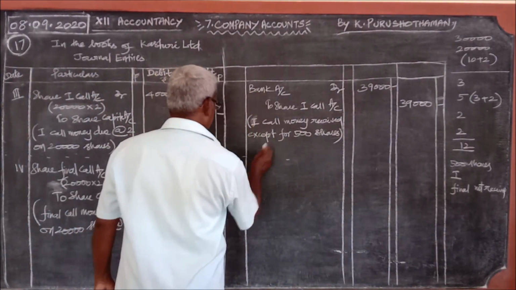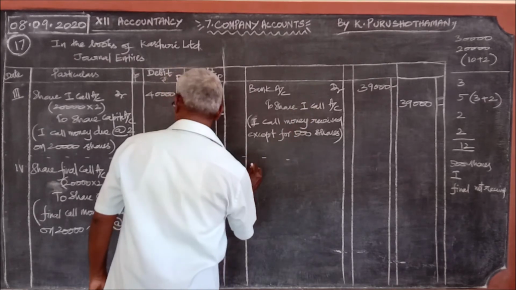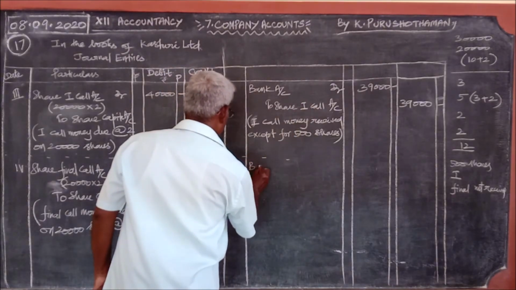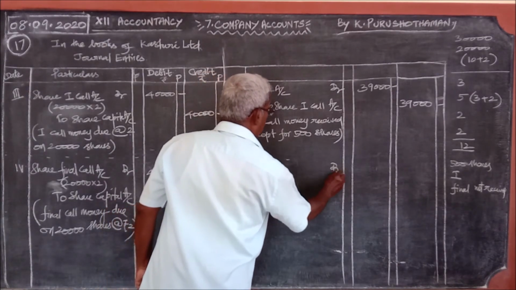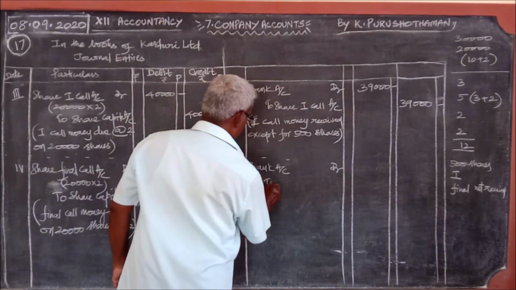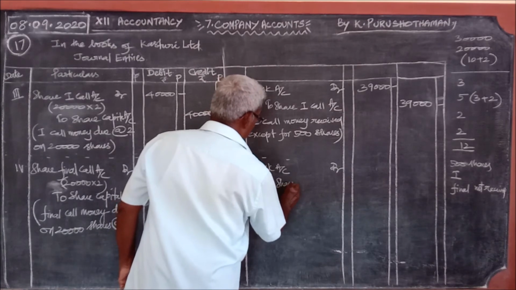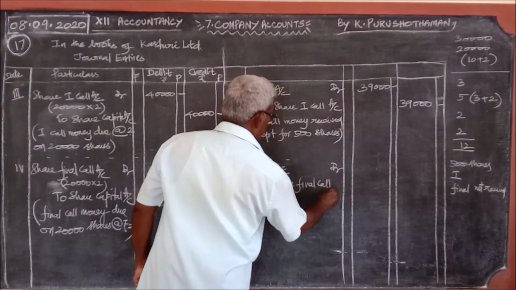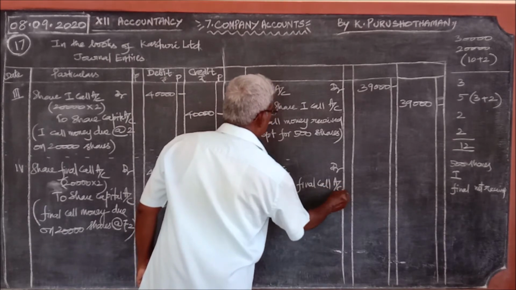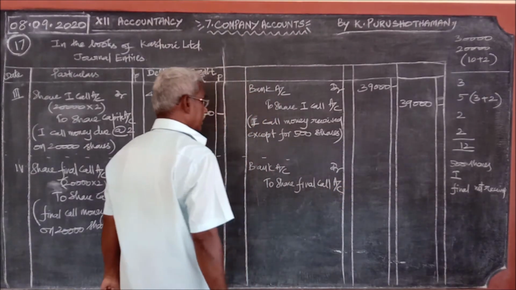The same journal entry, only we should change this. Bank account debtor, to share final call account. What should be written here?